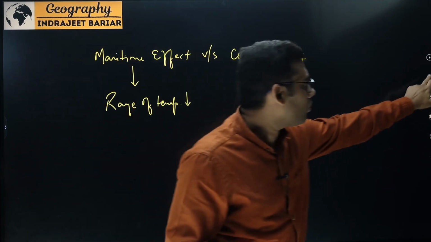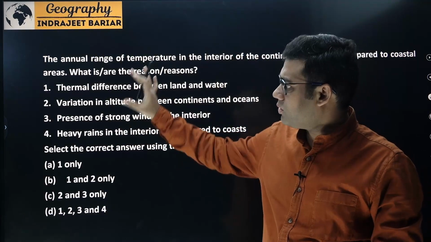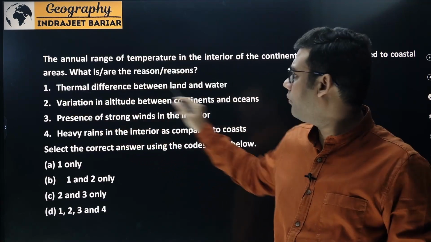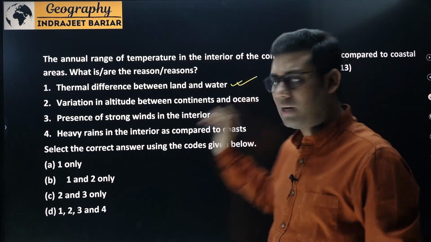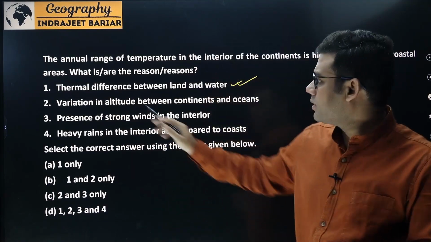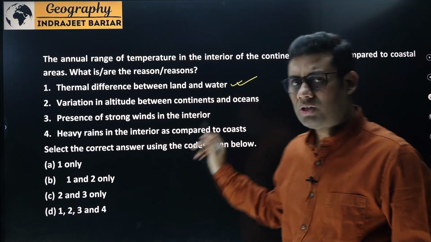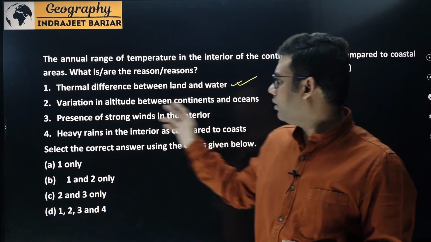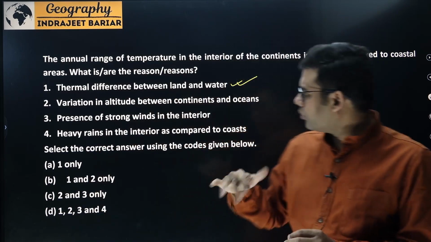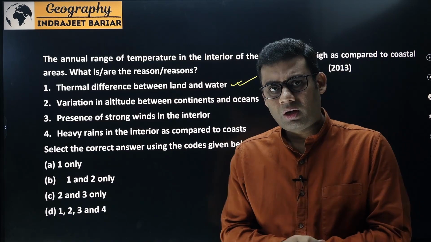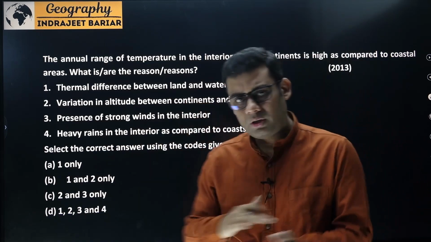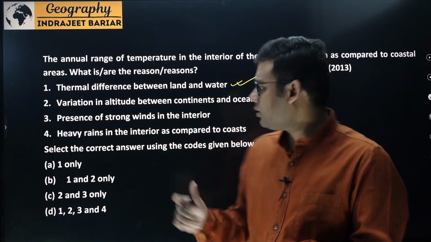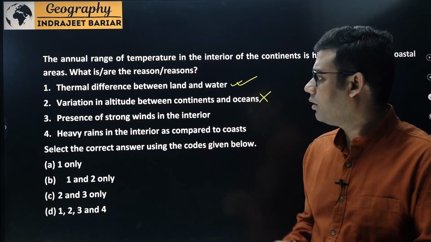So now, coming back to the question, what is the question reading? The question is very straightforward. It asks why, and the reasons. The thermal difference between land and water, we know, yes, this is correct. This is what we have just now learned. Second, variation in the altitude between continents and oceans. There is no rule regarding that. When you are talking about ocean and continents, coastal areas would be at sea level only, and so the altitude of ocean as well as continent in the coastal areas would be almost similar. So this statement itself is factually incorrect.